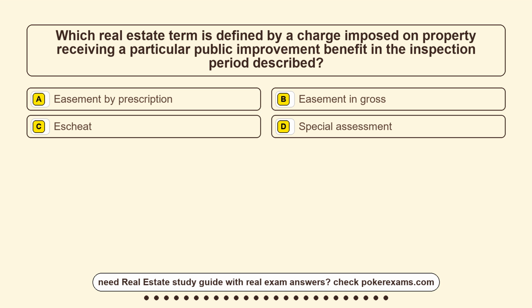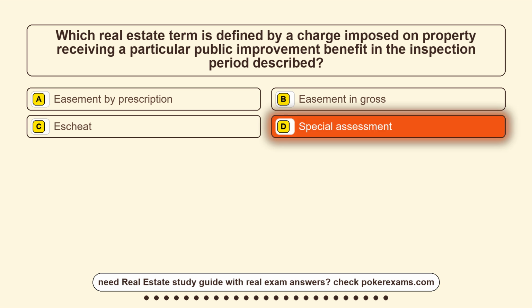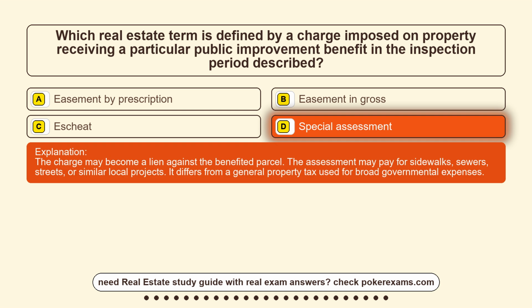Option A, easement by prescription. Option B, easement in gross. Option C, escheat. Option D, special assessment. The correct answer is option D, special assessment. The charge may become a lien against the benefited parcel. The assessment may pay for sidewalks, sewers, streets, or similar local projects. It differs from a general property tax used for broad governmental expenses.